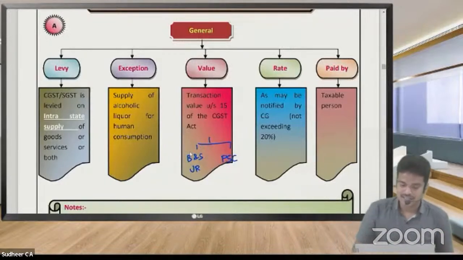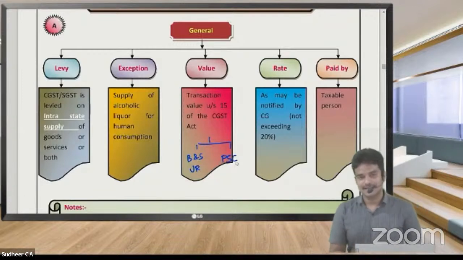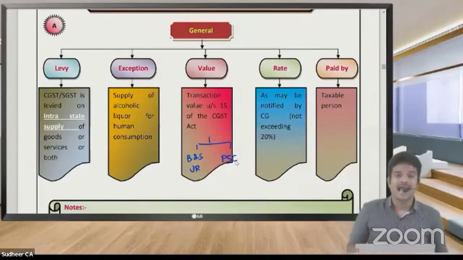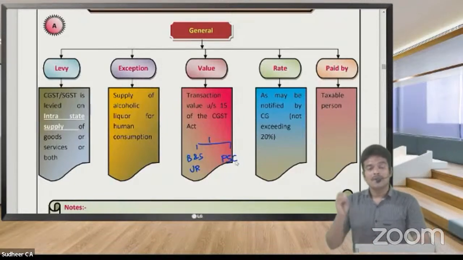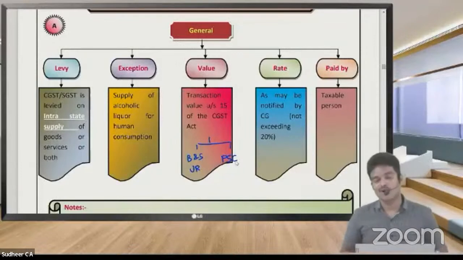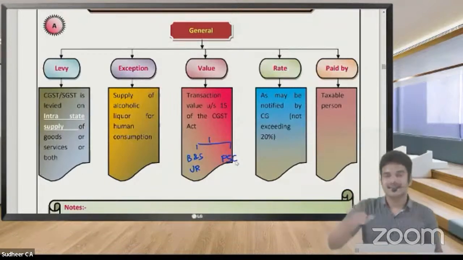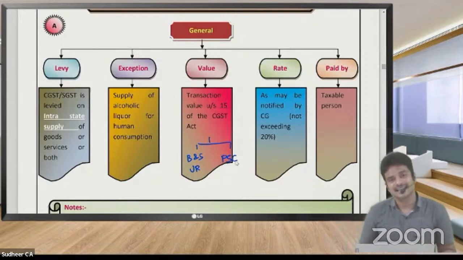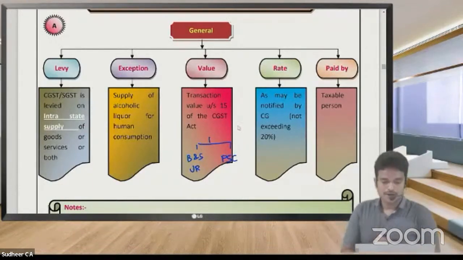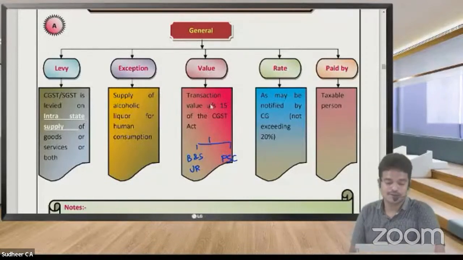So here the first condition is buyer and seller must be unrelated. Number 2, price must be the sole consideration. Sir, in invoice, if I write 5 lakhs, actually also I have to receive 5 lakhs. In invoice, if I write 6 lakhs, actually also I have to receive only 6 lakhs. So price must be the sole consideration. Whatever you write in invoice, that one only you have to receive. When any additional benefit you receive, then that invoice value does not form part. Then again you have to go to valuation rules and decide the value of the goods. So third part, is it clear? So value on transaction value. Regarding valuation in a detailed manner, we will discuss in day 3.